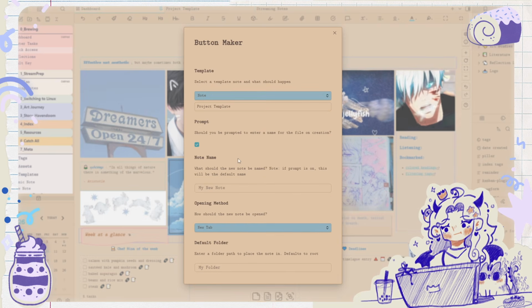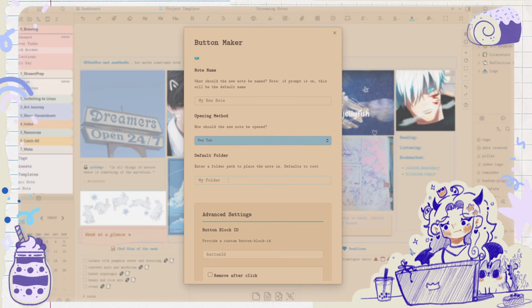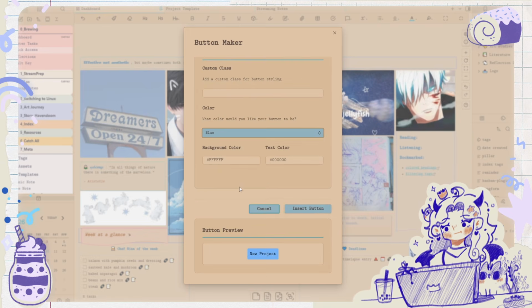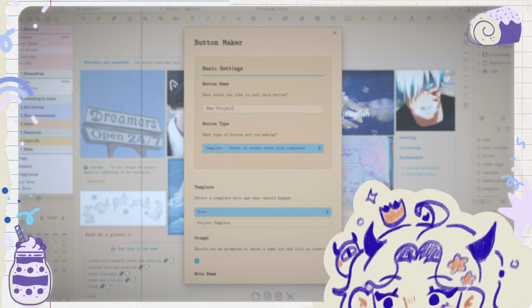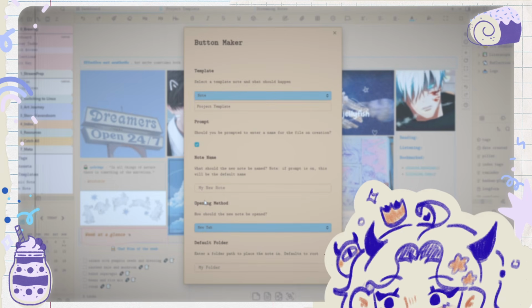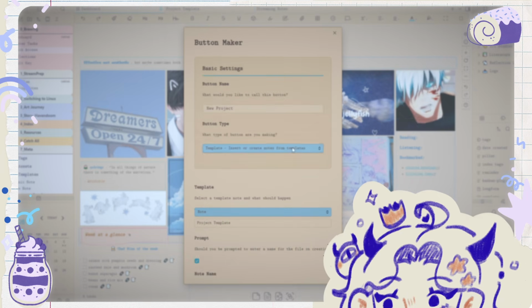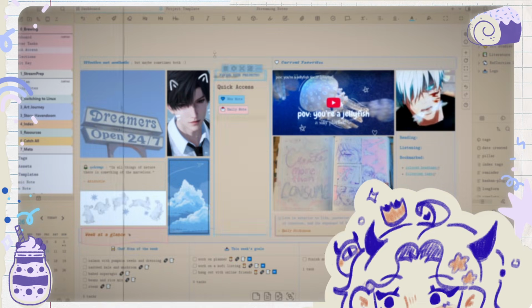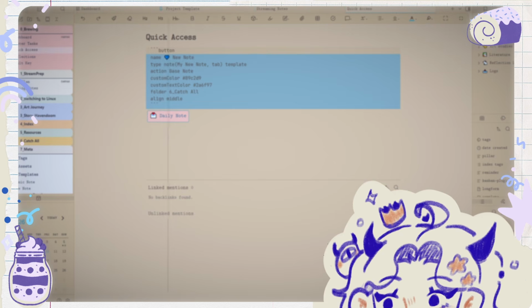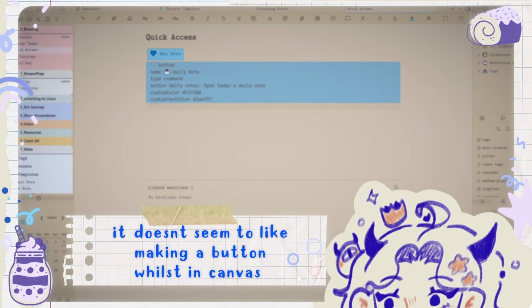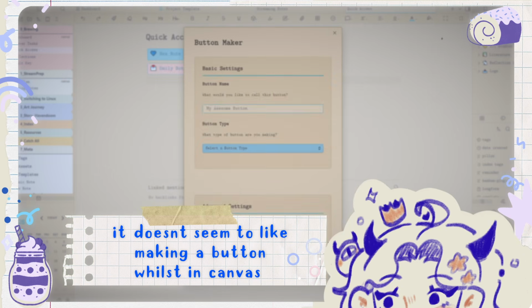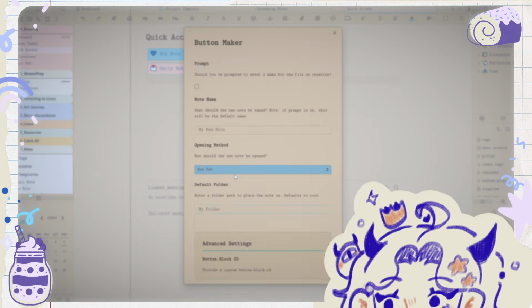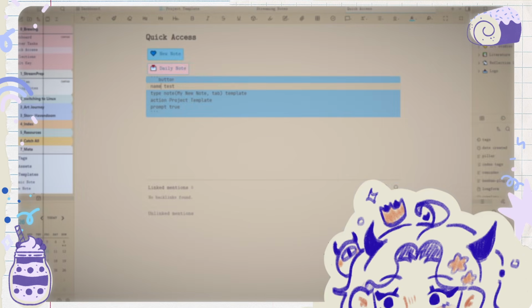You'll be prompted to enter name. Yeah, default folder. Let's just leave it in the default. I'll just do blue. Why are we not doing it? New project, note, project template. Gosh, now this one's not working too. Why isn't it working? What am I doing wrong? Quick access. A new data type, man. Daily note. I want to make a button here. Get a note from project. Okay, there we go. I don't know why it didn't like it the first time, but new project.